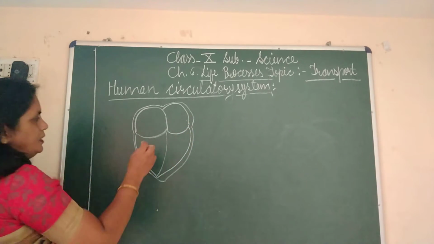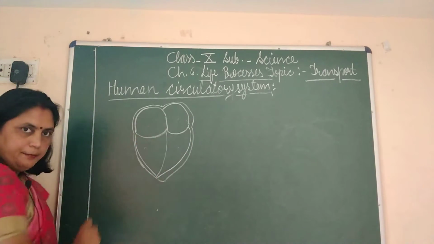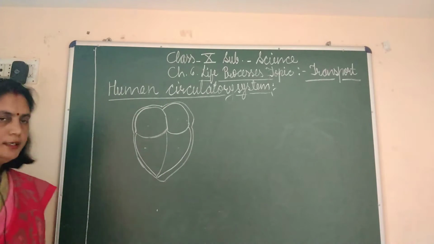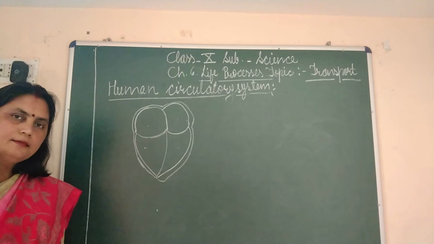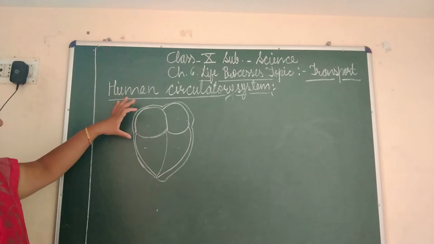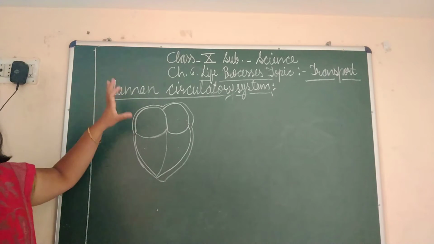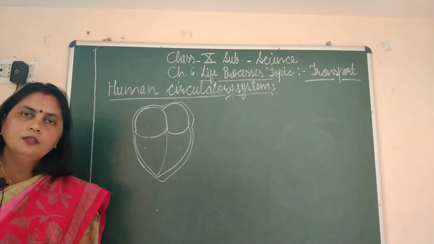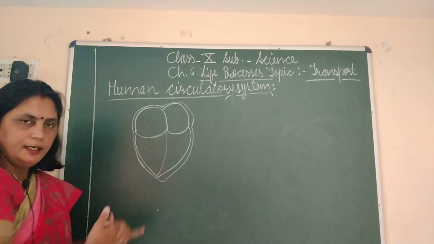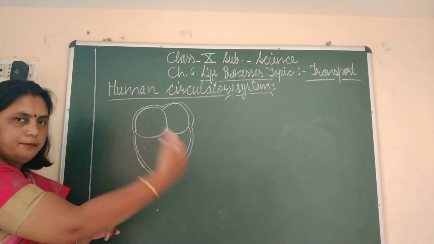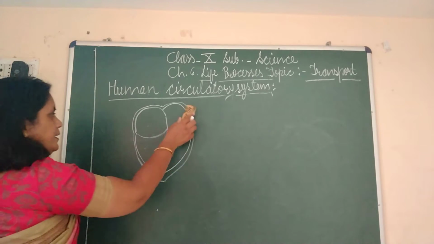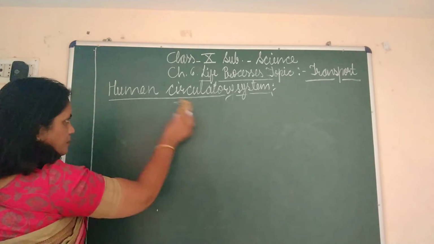Okay, so your heart is made up of 4 chambers. The upper 2 are known as auricles and the lower 2 are known as ventricles. Auricles collect blood from various parts, whereas ventricles supply blood to various parts. Auricles collect the blood, ventricles supply the blood. So let us see the structure. I am going to draw the internal structure of the heart now.